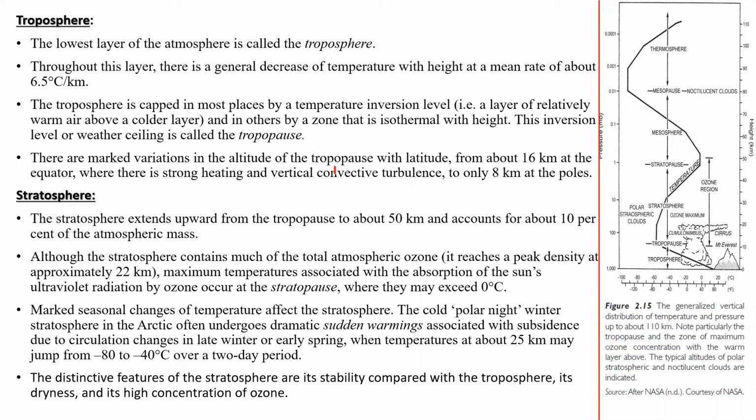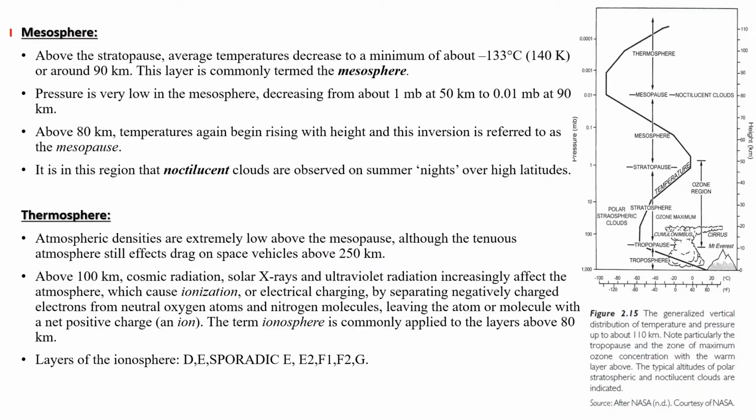Hello everyone, in this video we will complete the topic layers of atmosphere. We have already come to know the structure of troposphere and stratosphere. Stratosphere is also known as ozonosphere because of the maximum concentration of ozone in that layer. Now we will move to the next layer. So today we will discuss about mesosphere. Mesosphere extends up to around 90 km from stratopause.